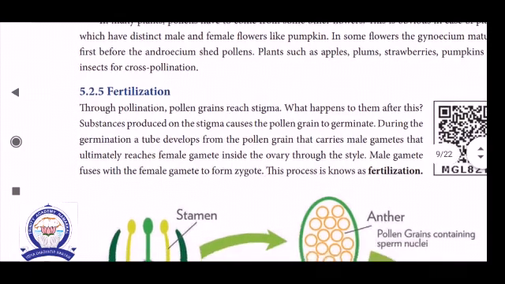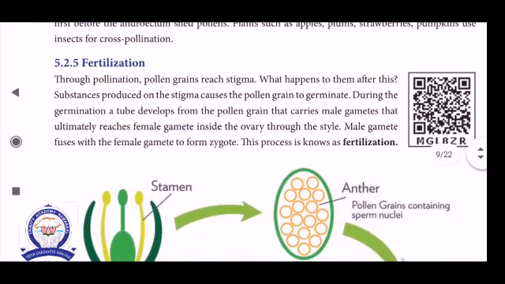Next one, fertilization. Another topic, fertilization. Fertilization means the fusion of both male and female gametes. Through pollination, pollen reaches the stigma. What happens after this? Substance produced on the stigma causes a pollen grain to germinate.